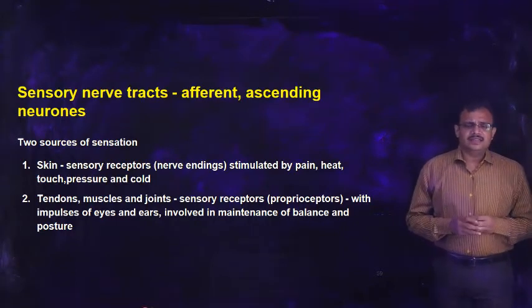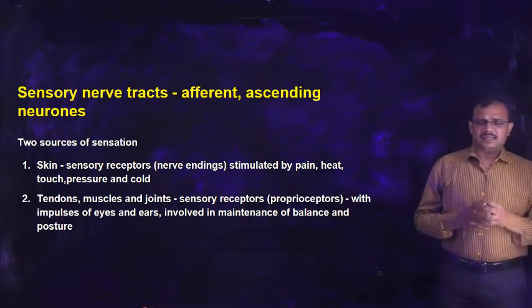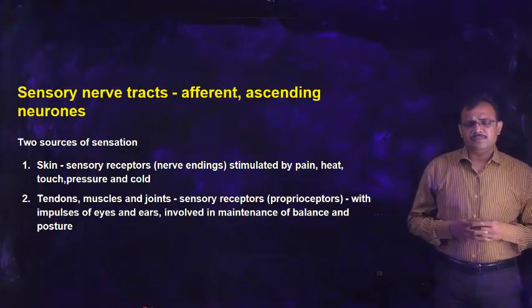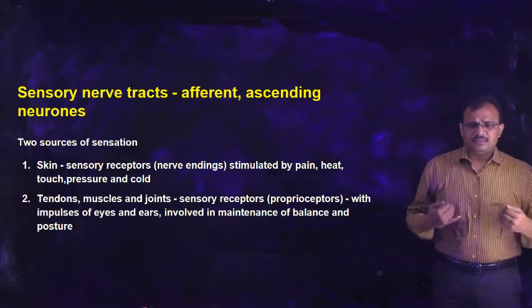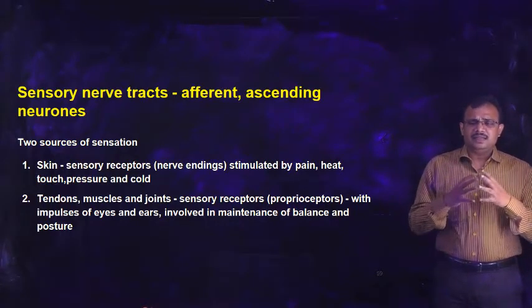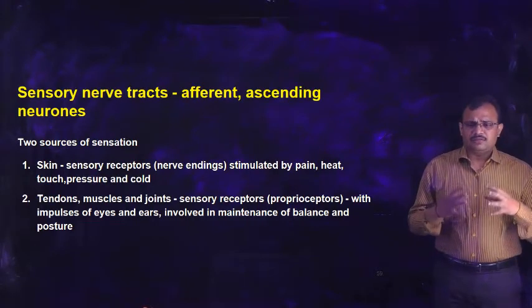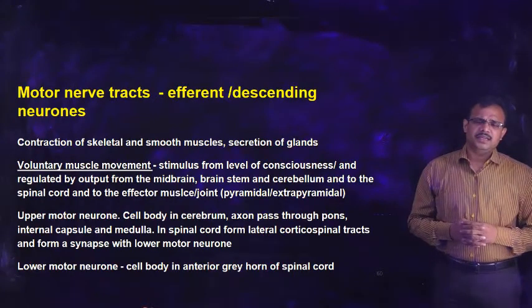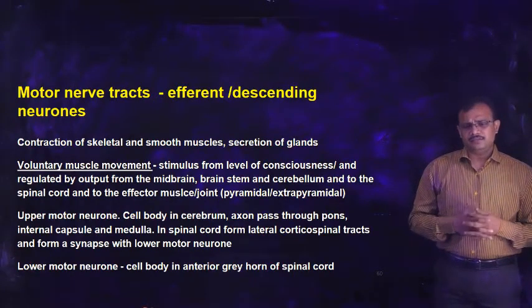So those sensory information also is carried from different internal organs into the spinal cord. So sensory nerve tracts are necessary for conveying the impulses from different regions of the body, from the skin, from the muscles, tendons, joints and internal organs. All these things they bring to the spinal cord, and from the spinal cord they are carried to the brain. Now we will see about the motor nerve tracts.